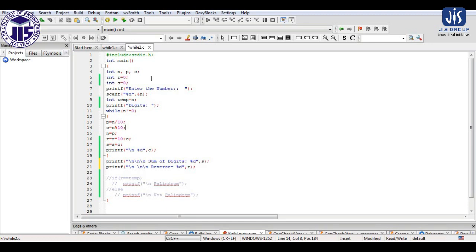Here I have taken n as the number, in which we assign the number on which we want to perform the operation. First I am going to discuss how to print the digits or sum. What I have done is written p equal to n mod 10. Let me first explain what we are doing here, then I will go to the execution part of the program.